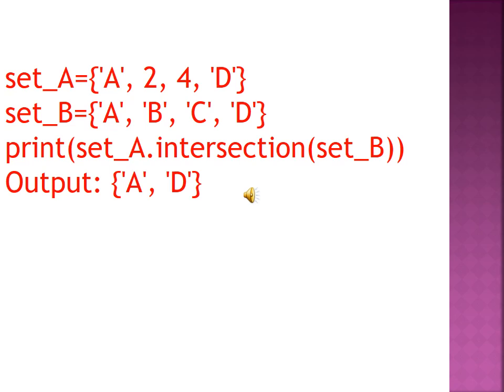Let's see the difference. Print set A and set B, this is the previous example. Print set A and set B, and print set A dot intersection set B. This is the difference; only the statement is different. Set A and set B: what is the common value? A is the common value and D is the common value. Okay, right.